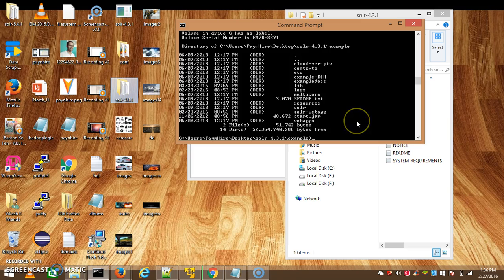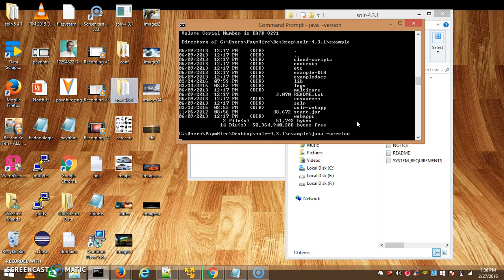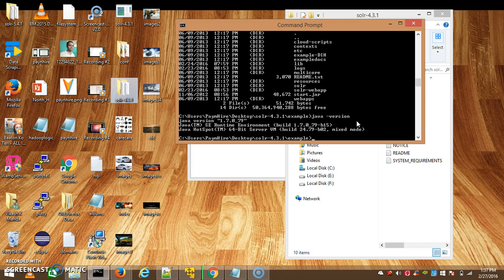So you have to first check whether Java is installed or not. First check the Java version. In my system I have Java 1.7.0_79, which is the 1.7 version.